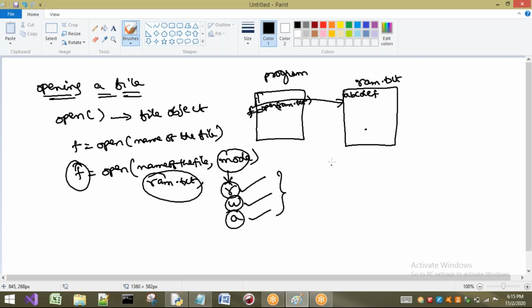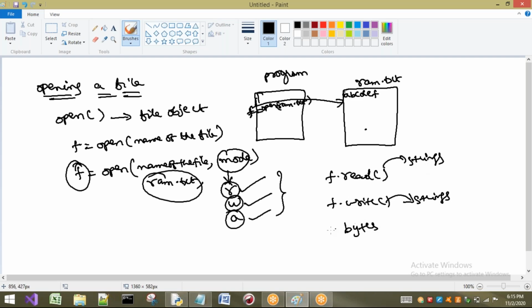Observe carefully. If I write f.read, it is going to return me some strings. Or if you write f.write, it is going to write some strings inside this file. What about binary? If you are talking about binary, there we are talking about bytes. Here we are talking about strings. In the concept of binary files, we talk about bytes.